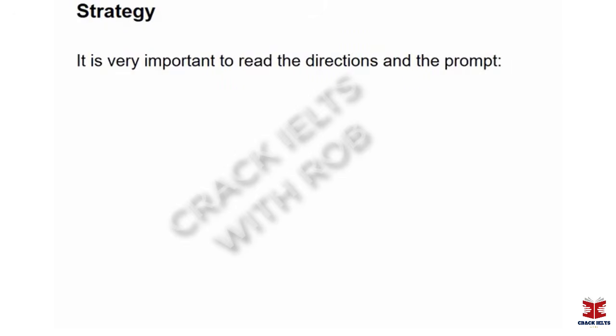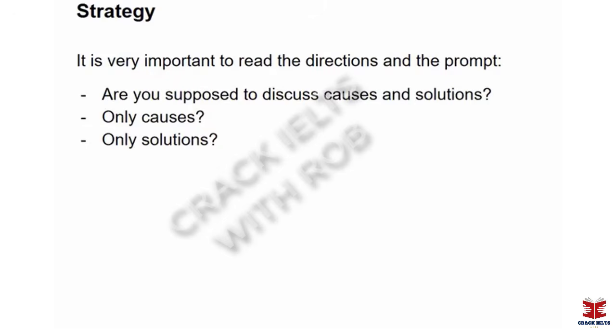All right, some strategy. First of all, it is very, very important to read the directions on any task 2 question, but especially for these. There is a possibility in this question type that you will have to focus on some different things. For example, sometimes you're supposed to discuss causes and solutions. This is what we saw in the 2 example questions earlier, and this is the most common type for the IELTS. However, sometimes they only ask you for causes. Other times, they only ask you to write about solutions.